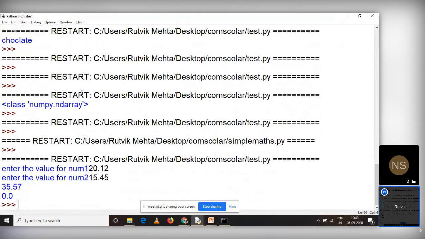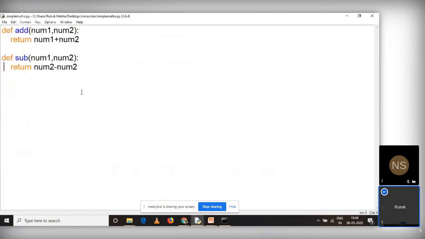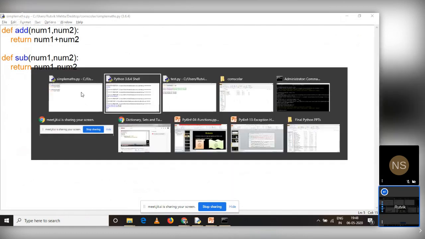What I have done, why is it giving me 0, 0? So addition is correct, it is 30.35.57. Let me go to SM. Okay, I said num2 minus num2, so this should be num1 minus num2. Okay, very simple case. Let me rerun this code.